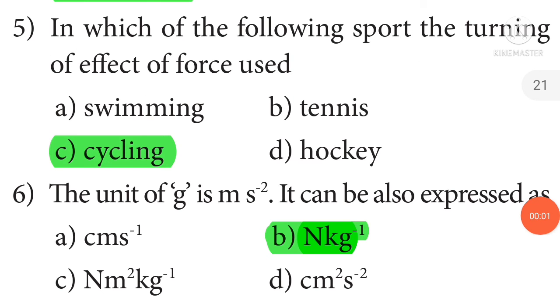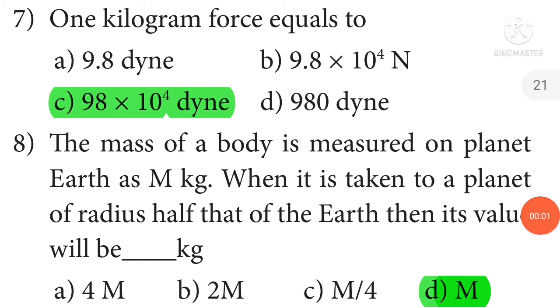In which of the following sports is the turning effect of force used? Cycling. The unit of g is meter per second square. It can also be expressed as Newton per kilogram. 1 kilogram force equals 9.8 × 10^4 dyne.